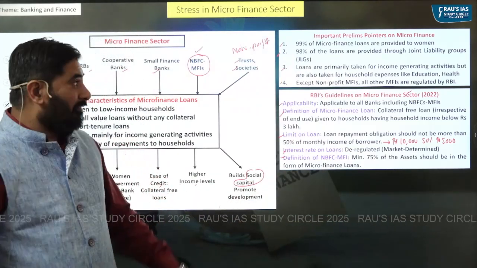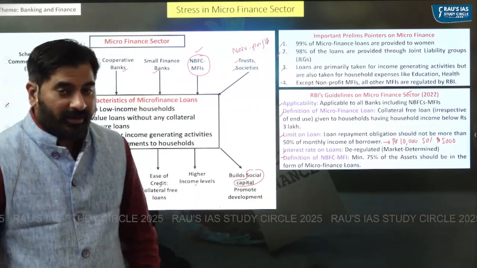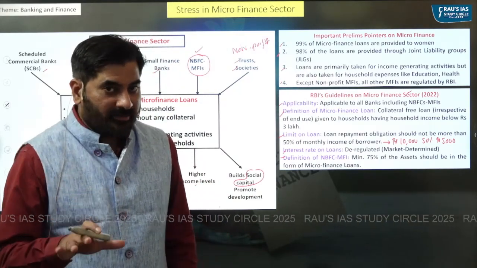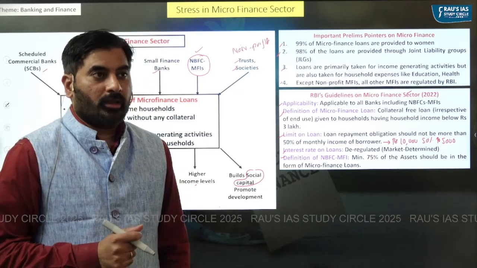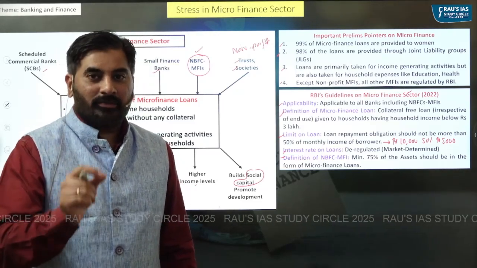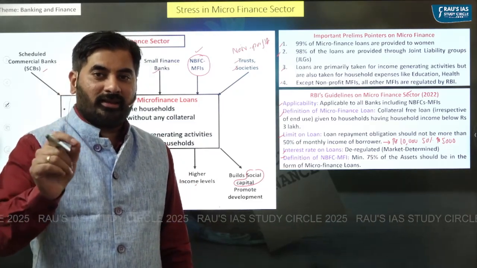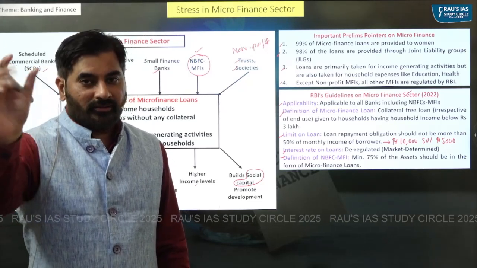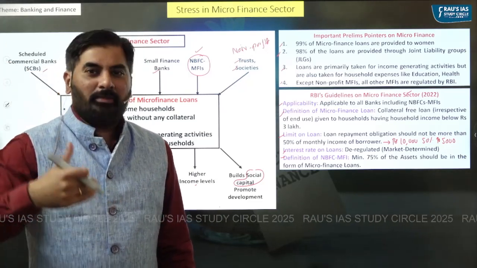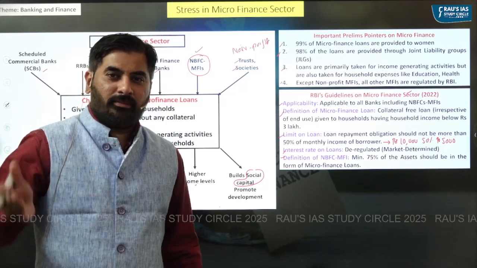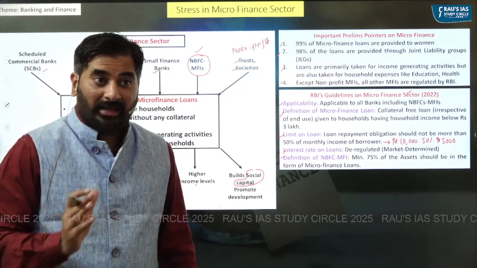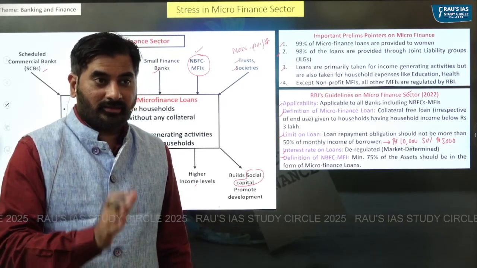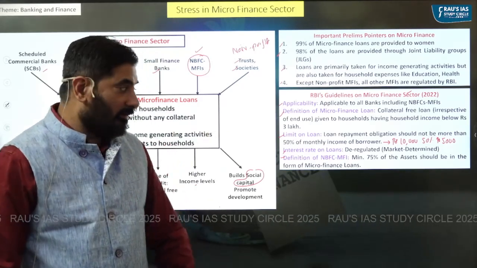RBI has now given a definition of NBFC MFI. According to RBI's definition, an NBFC MFI is an NBFC which has minimum 75% of the assets in microfinance loans. Remaining 25% of the loans NBFC MFI can give as normal loans, but at least 75% of the assets should be microfinance loans.